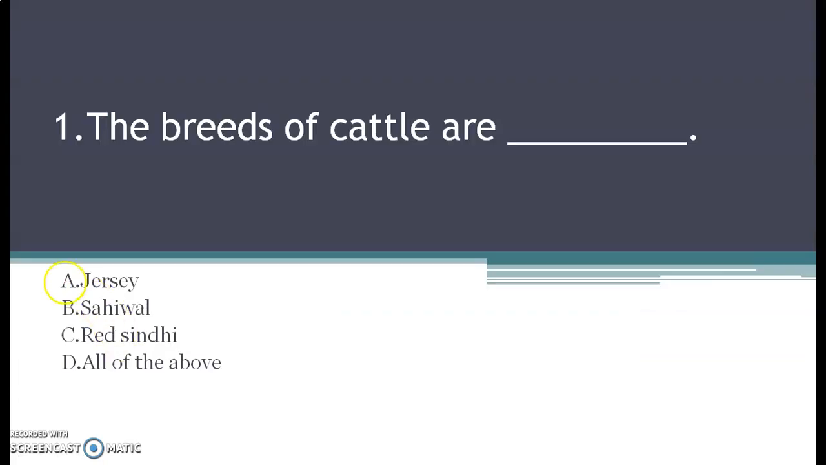So the first question is, the breeds of cattle are, and your options are A. Jersey, B. Shahiwal, C. Red Sindhi, and D. all of the above. Children, here the question is about the breeds of cattle. Which one of these is a breed of cattle: all of the above, Red Sindhi, Shahiwal, or Jersey? So take 3 to 4 seconds and mark the right answer.